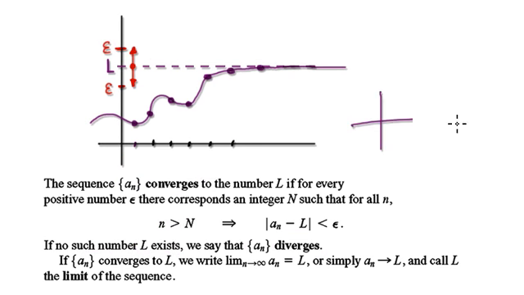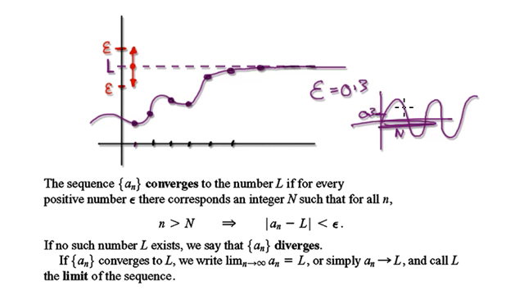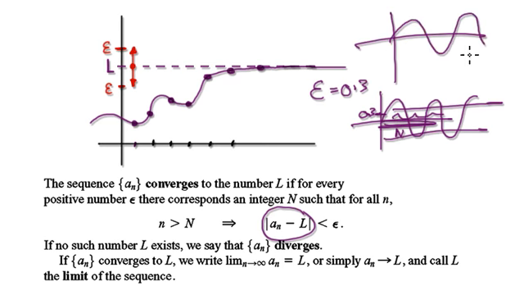So for example, if you look at sine of x, it looks like this. If I give you an epsilon, let's say 0.3, you cannot find a capital N somewhere along here where, if you look at the difference of the two, it must stay within the tolerance. You see, for this, the limit doesn't exist. If the limit doesn't exist, then we say that the sequence diverges. So this sequence here actually diverges.